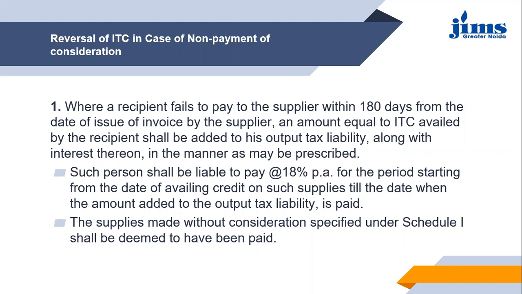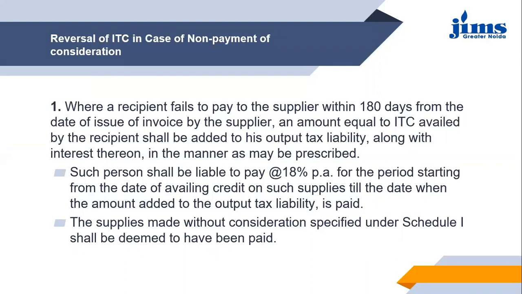This interest will be applicable at the rate of 18% per annum, and how much interest he needs to pay will be decided for the period starting from the date of availing credit, the date at which he has taken the ITC benefit on such supplies, till the date when the amount is added to the output tax liability.